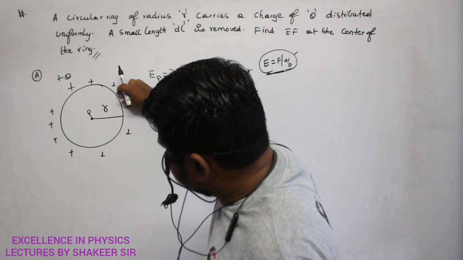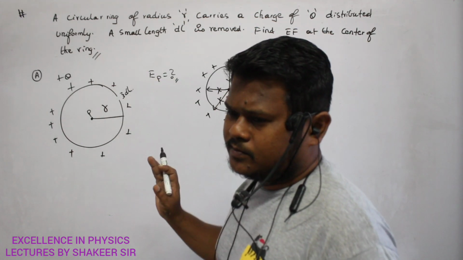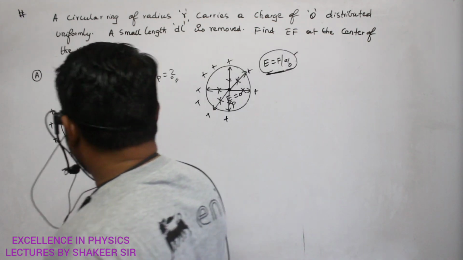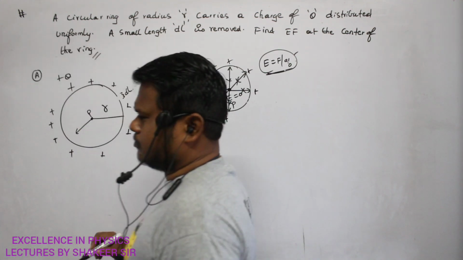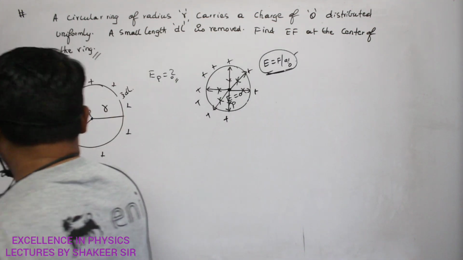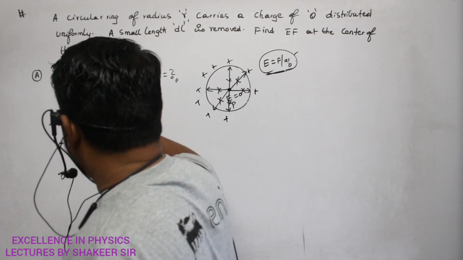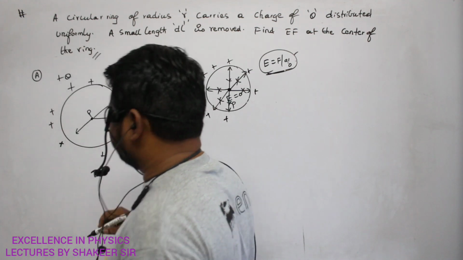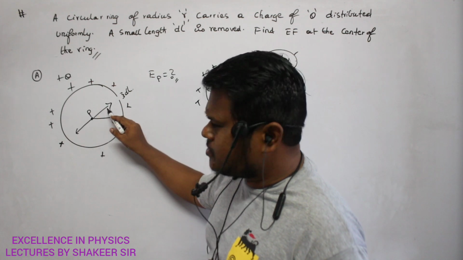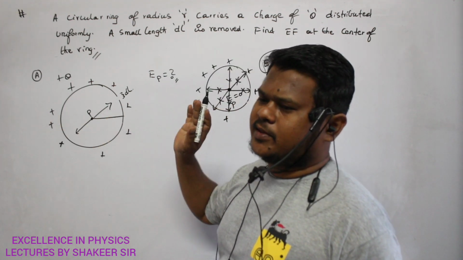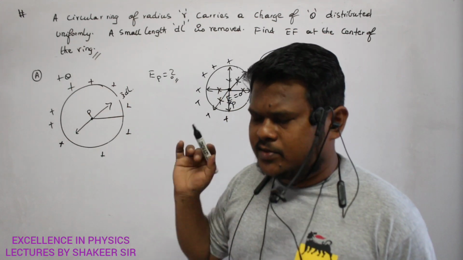Here a small amount of charge would have been present, and its electric field should have been in this direction. Exactly opposite to this one, there is also some charge, and that charge also gives electric field in this direction. So if this dl was present, these two electric fields would cancel. Similarly, electric fields due to all the remaining opposite charges also cancel.